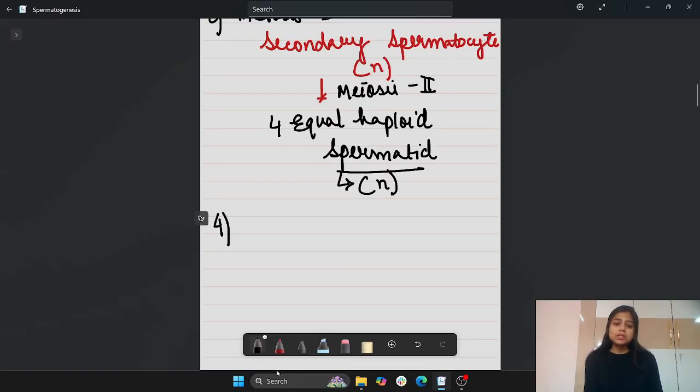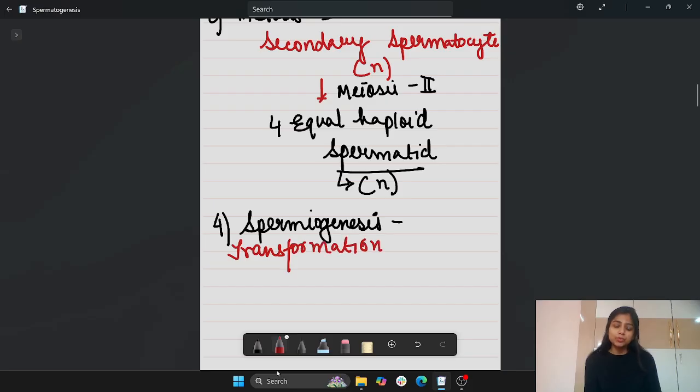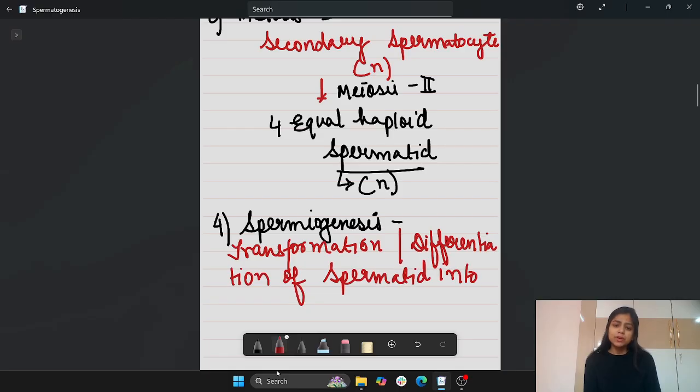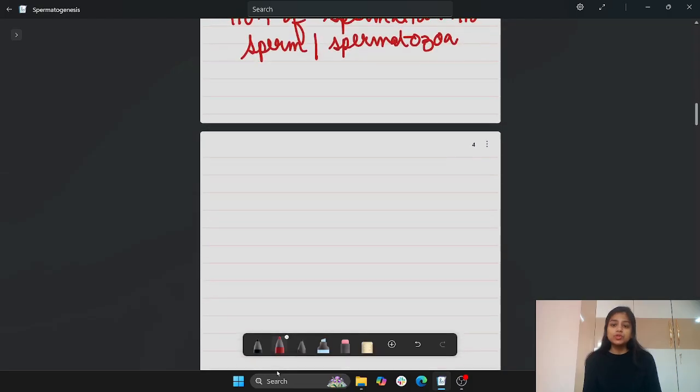Then the last process is spermiogenesis. Spermiogenesis is basically a process of transformation or differentiation of spermatid into sperm, or spermatozoa, both have the same meaning. Now, what happens in case of spermiogenesis? Let's see here.